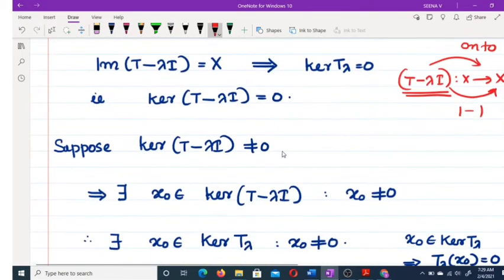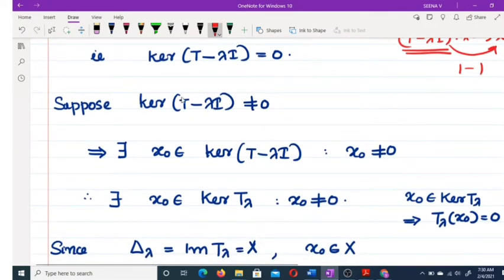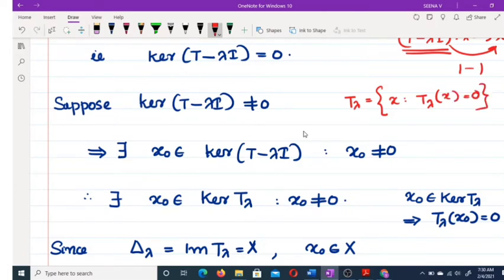So we are assuming the contradiction. Suppose kernel T lambda not equal to 0, that is kernel of T minus lambda I not equal to 0. What is the meaning of that? What is kernel actually? Kernel T lambda is the set of all x such that T lambda of x equal to 0. So kernel T lambda not equal to 0 means there exists some x not equal to 0 such that T lambda of x equal to 0.